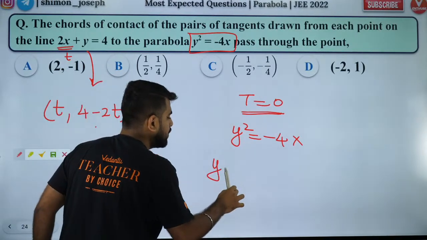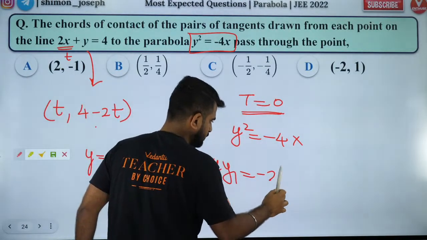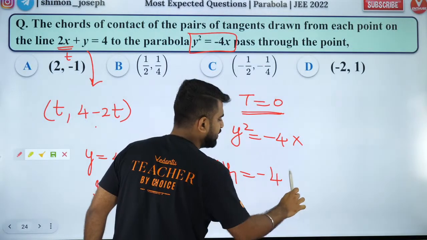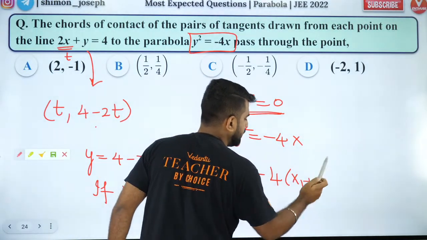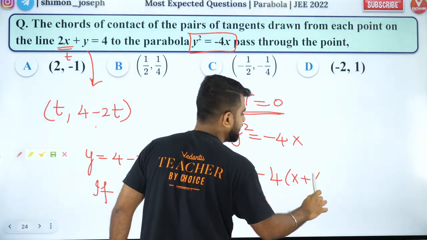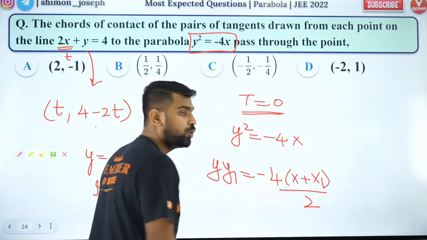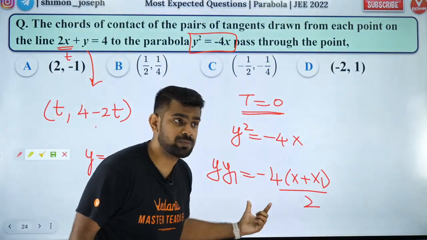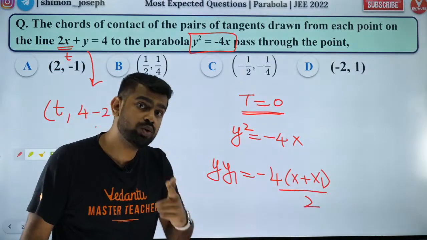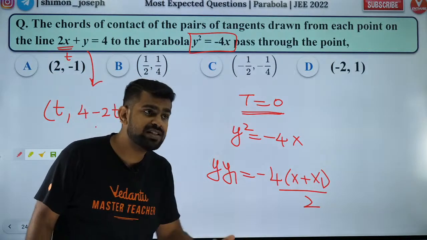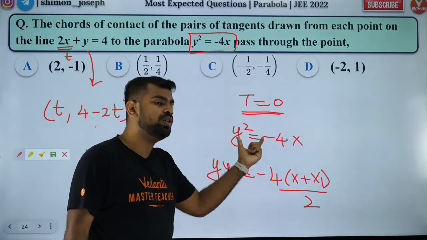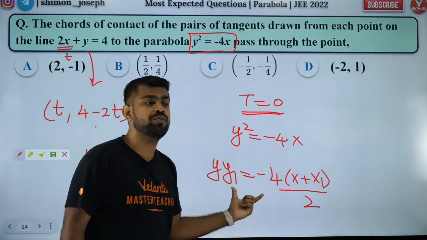It is y y1 equals minus 4 times (x plus x1) by 2. Guys, this is how you do it. Now, I know some people will ask me, sir, how did this come? You need to know it. You need to revise and come. T equal to 0 for this parabola, this is how you find it.